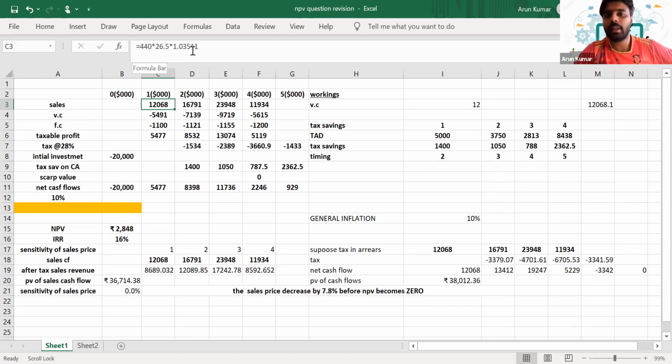So what does it indicate? That's the inflation rate. In the subsequent years, I'm inflating it with respect to the year in the coming years. So whenever there is an inflation rate given in the question, you have to use that specific inflation rate to inflate your sales revenue. The same way I have inflated the variable cost as well. You can see here the variable cost inflation rate is 4%. That's the reason I have used this 4%. Perfect.